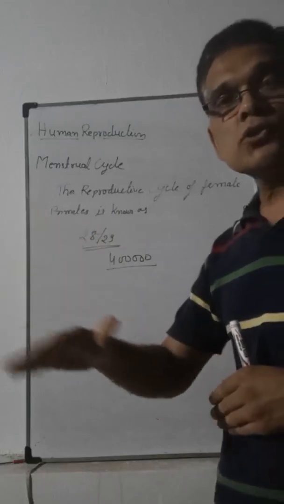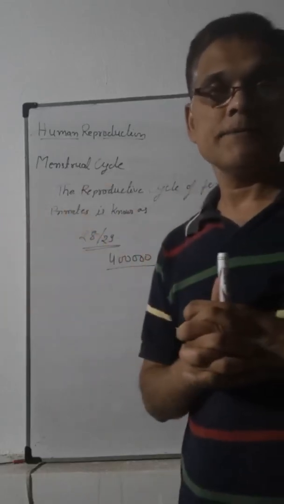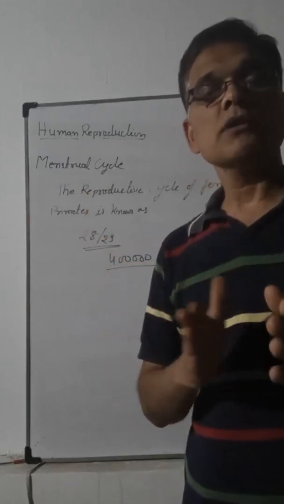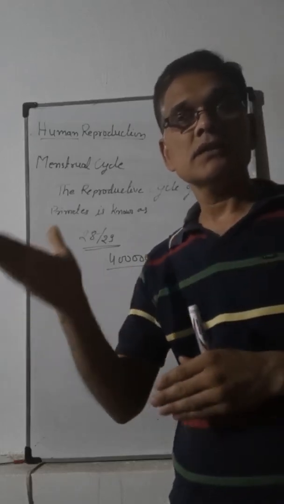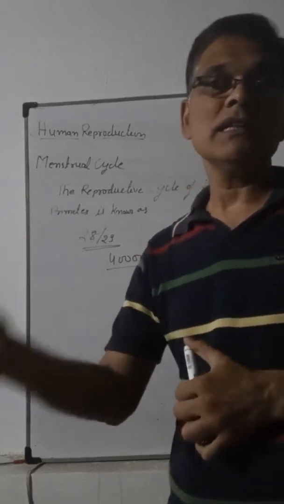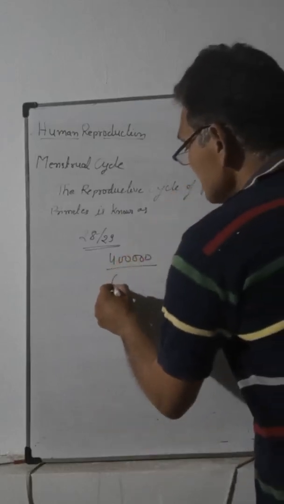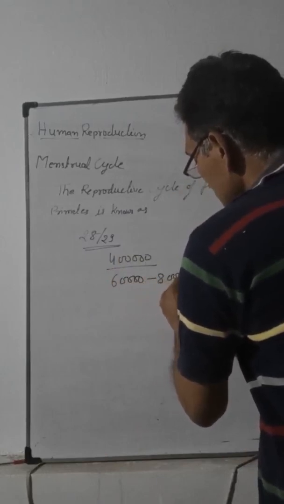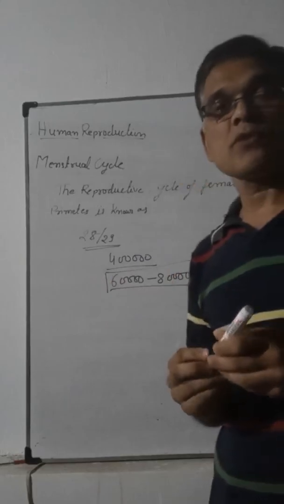From birth till puberty, many thousands of primary oocytes degenerate, and by puberty only 60,000 to 80,000 primary oocytes remain in the ovaries.